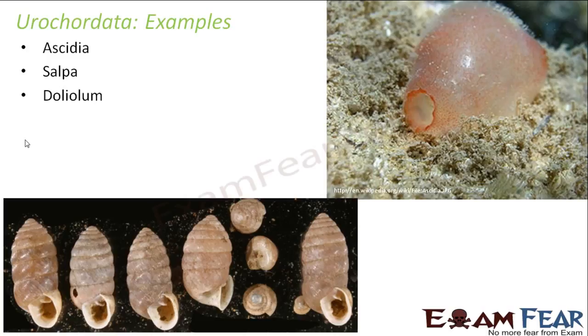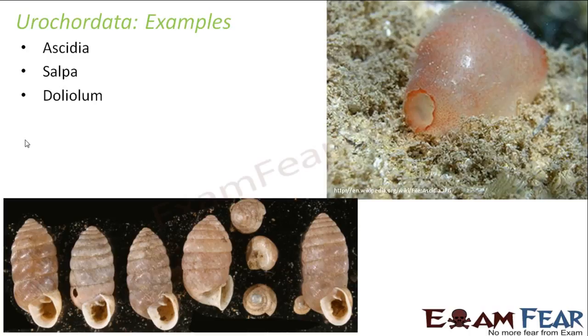Now, in urochordata, we actually do not have many species remaining because most of the species have already become extinct. When I talk about protochordata as a whole, we have so many species which have already become extinct. So we have just a handful of species left behind.